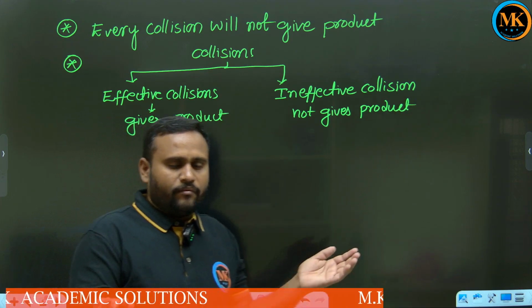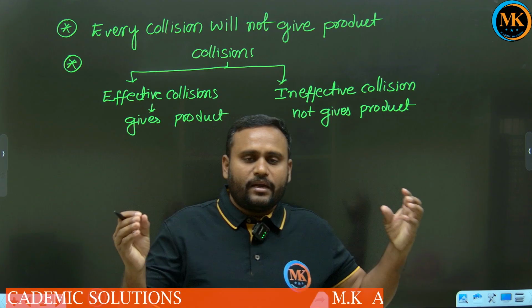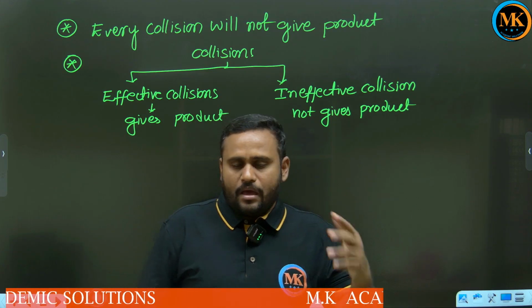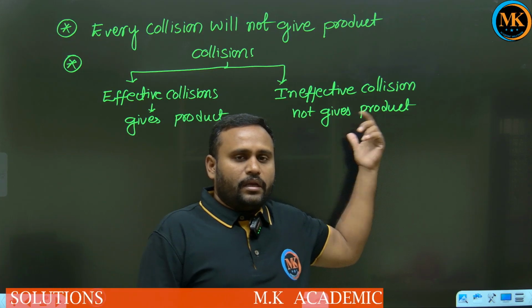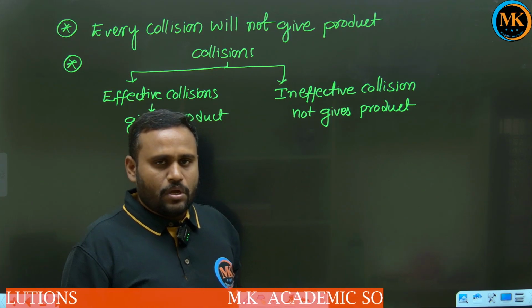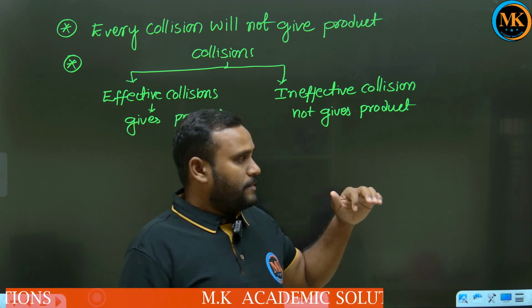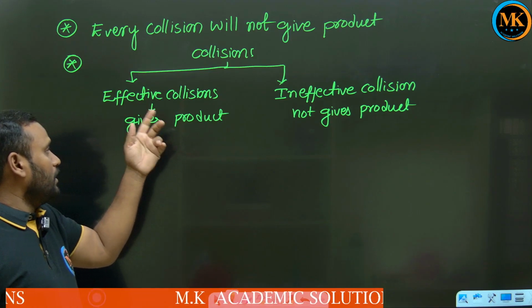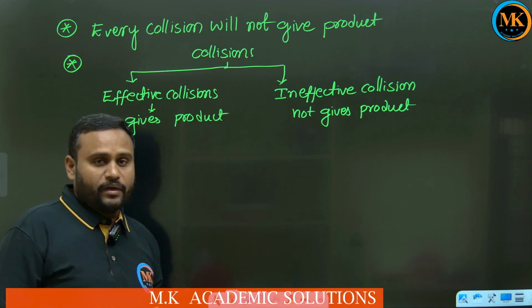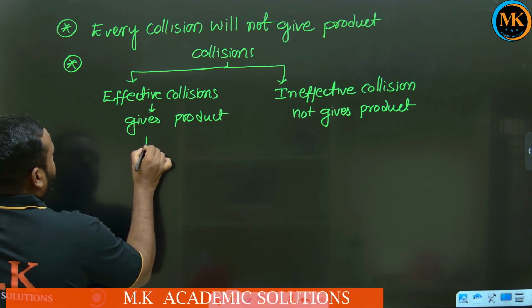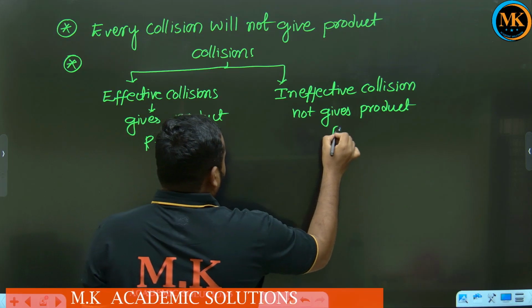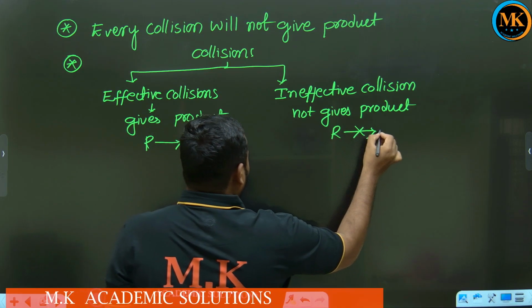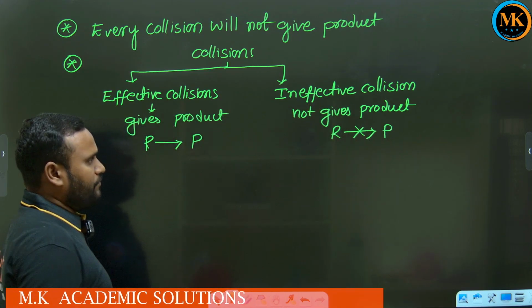Simply, after colliding, the reactant molecules bounce back and remain reactant molecules, but they never convert into product. In the case of effective collisions only, the reactant molecules are converted into product. Here reactant is converted into product, but here, in the case of ineffective collisions, reactant is not converted into product.